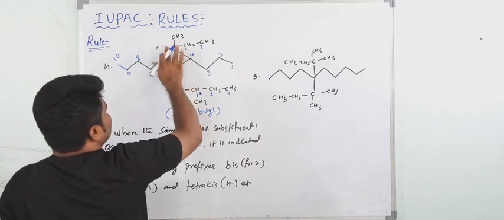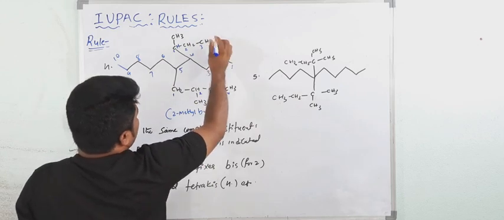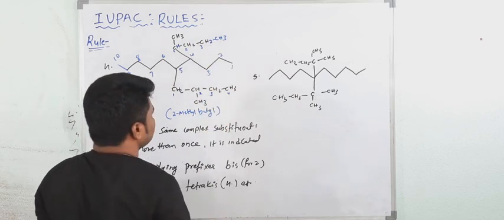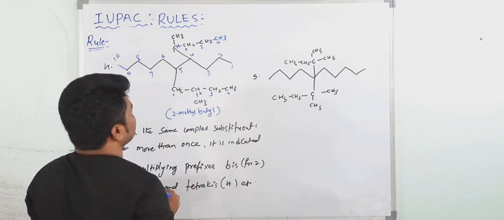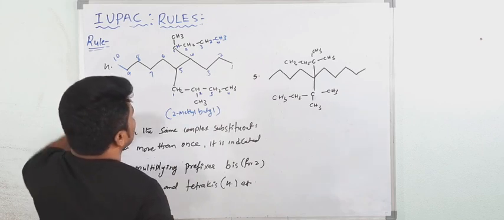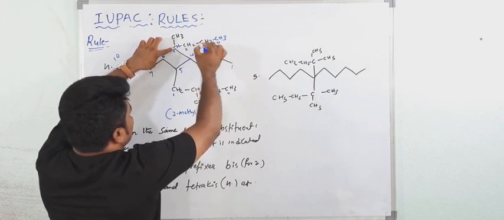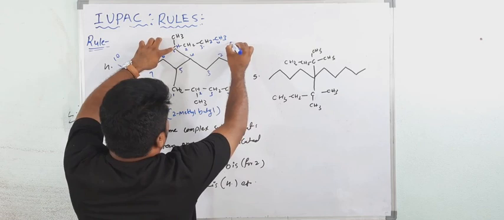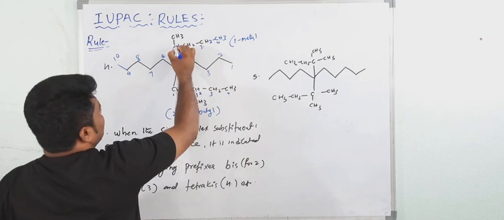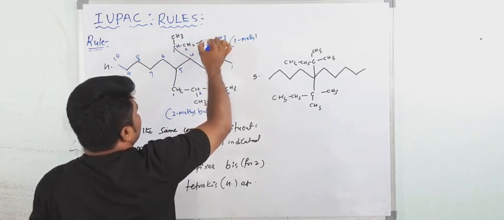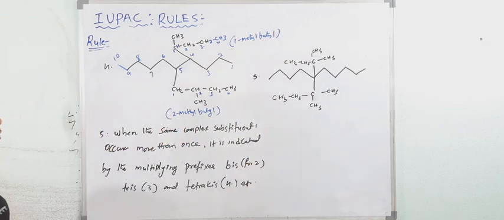So let me increase like this. This becomes 2, CH. Now increase one more. See here, now this is 1 2 3, again 4 you are getting. Understood? So when you get here 4, see 1 2 3 4, this is what? Bracket 1 methyl, butyl. 1 2 3 4. This is butyl, 1 methyl butyl group.